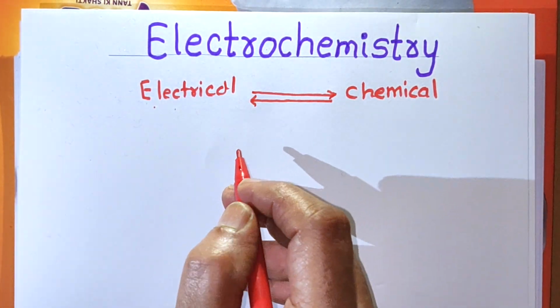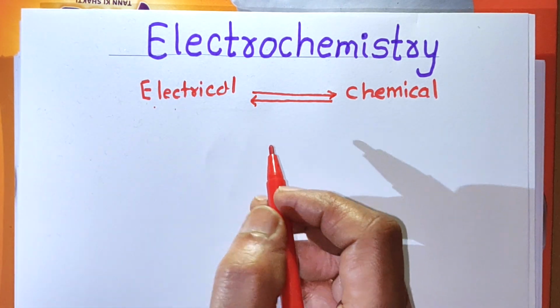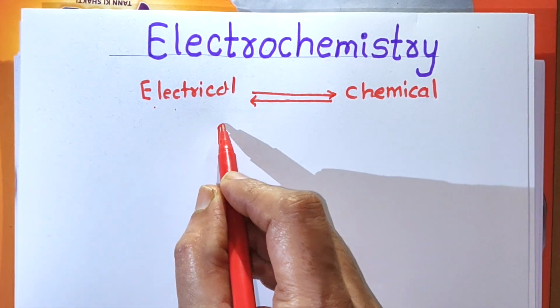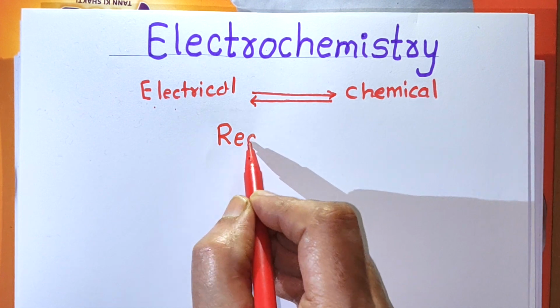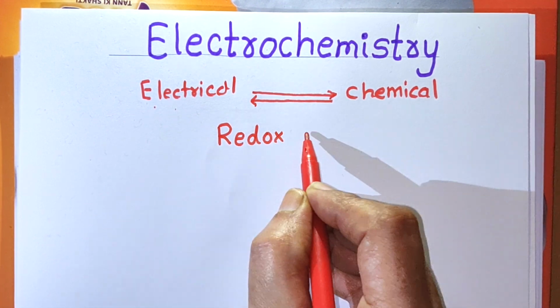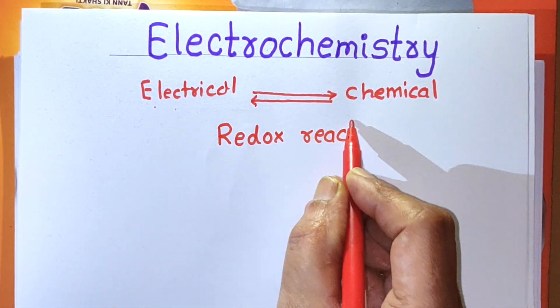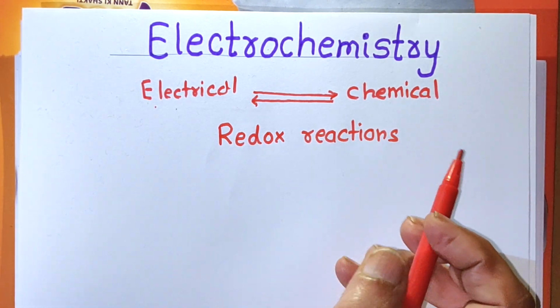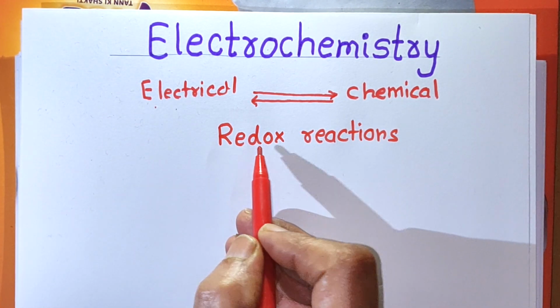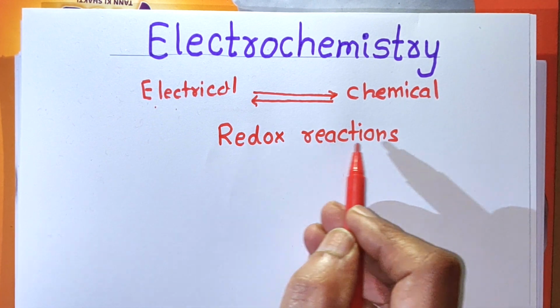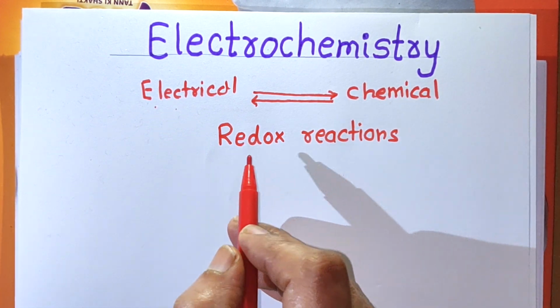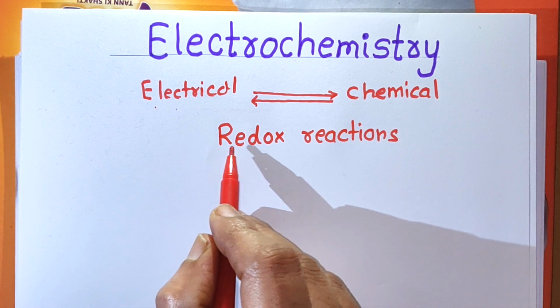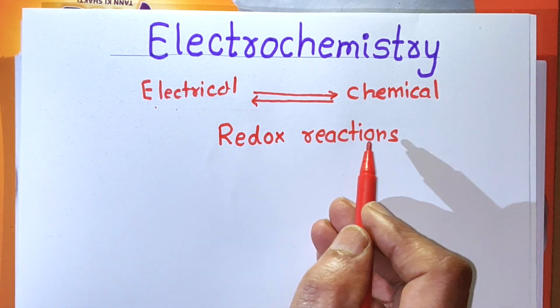For that, you must know some basic concept. In 11th standard, you have studied the topic redox reactions. What is redox reaction? It is a reaction in which oxidation reaction and reduction reaction takes place simultaneously, at the same time.